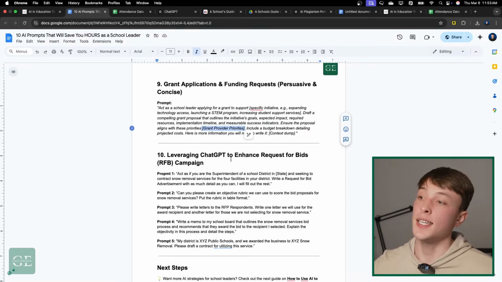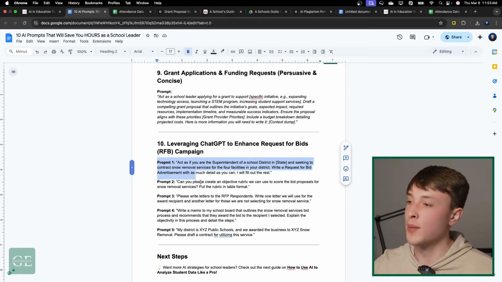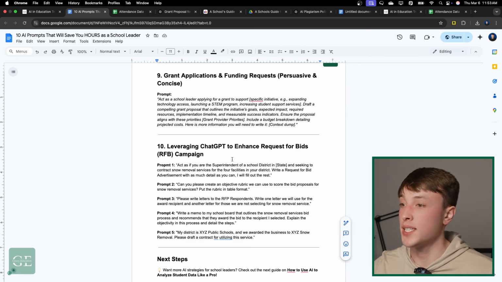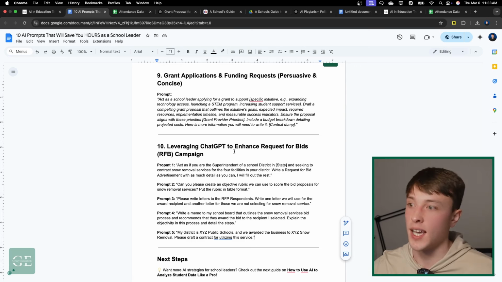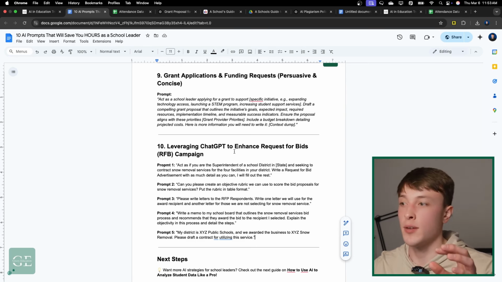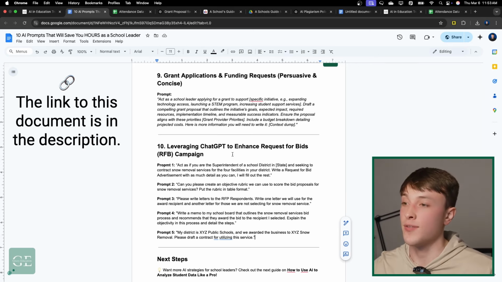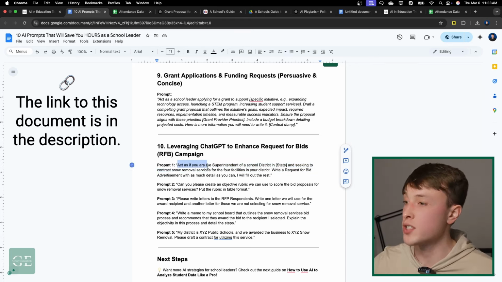And then lastly, this one actually involves a couple of prompts. There are 5 different prompts. But here we can see how we can use ChatGPT through a whole request for bids campaign, from creating the request for bid advertisement all the way to awarding the specific district. Here the example they use is snow removal services.